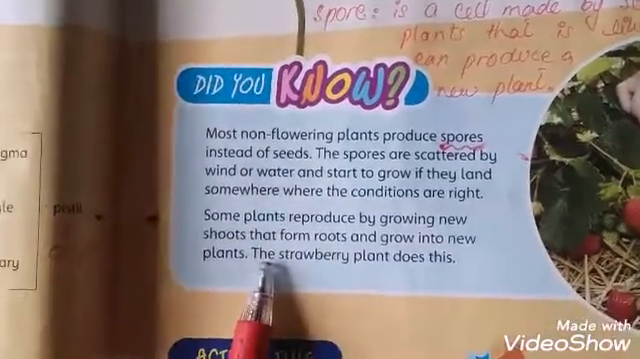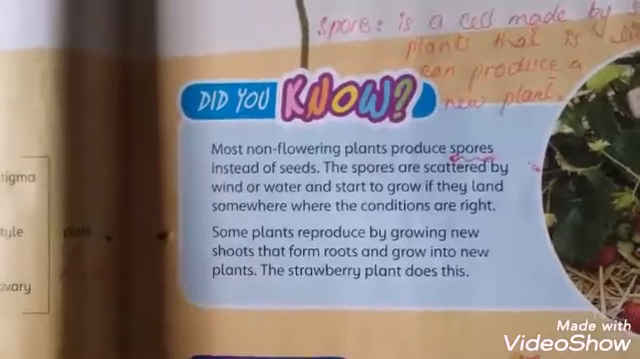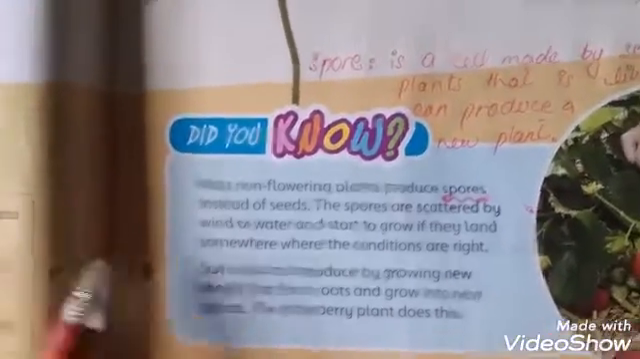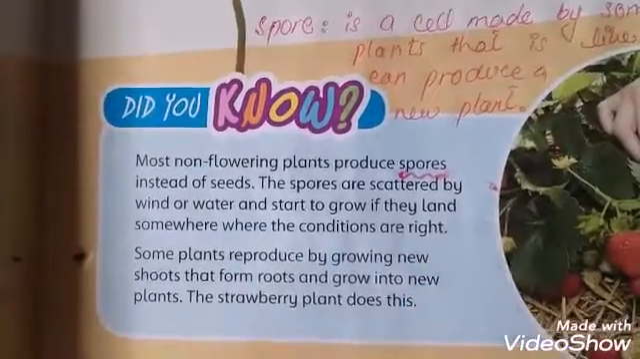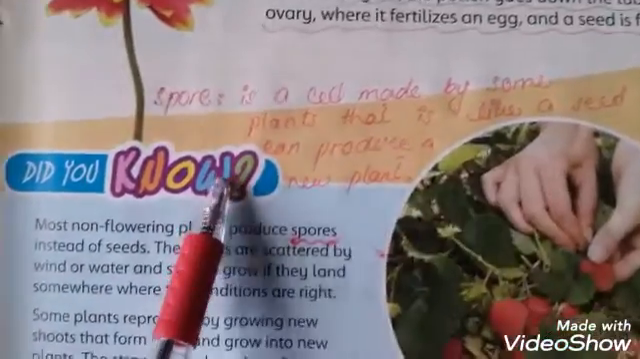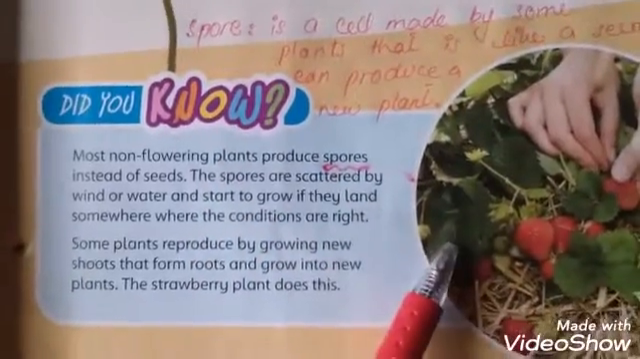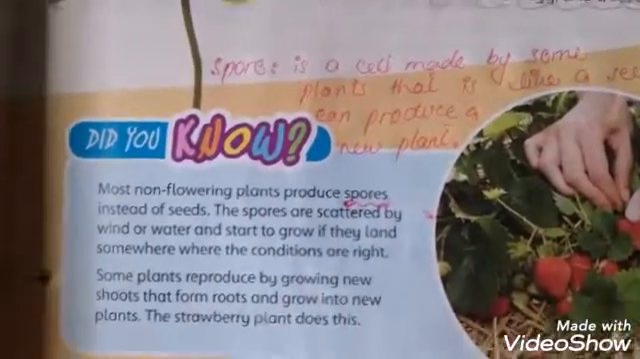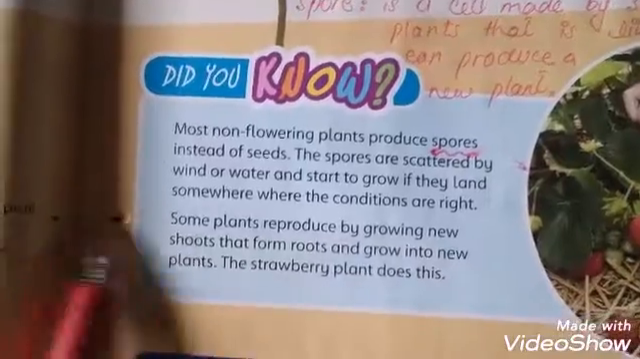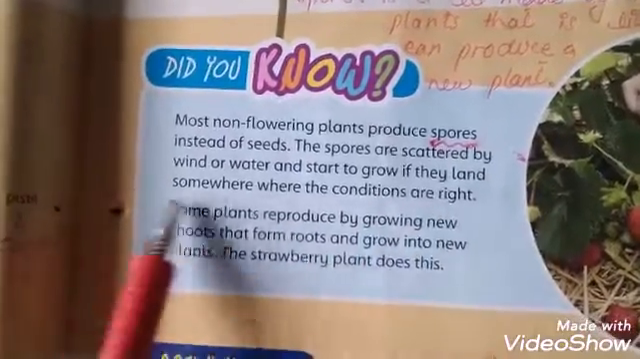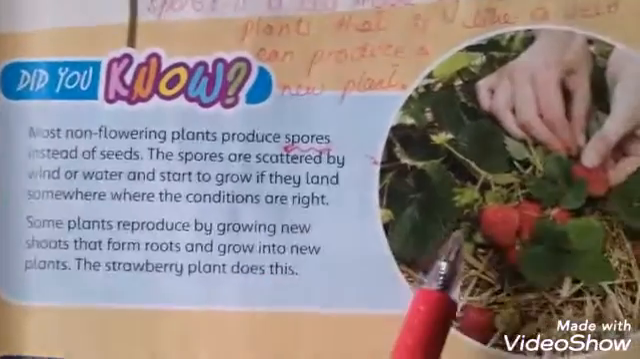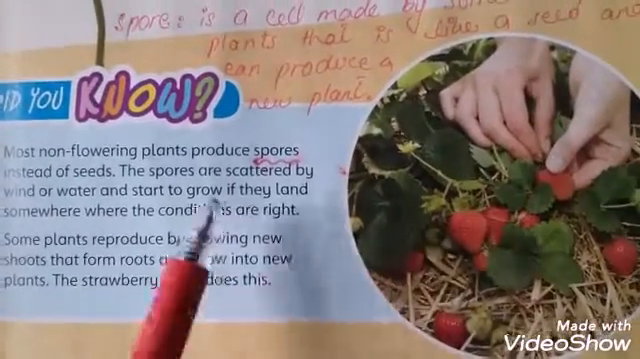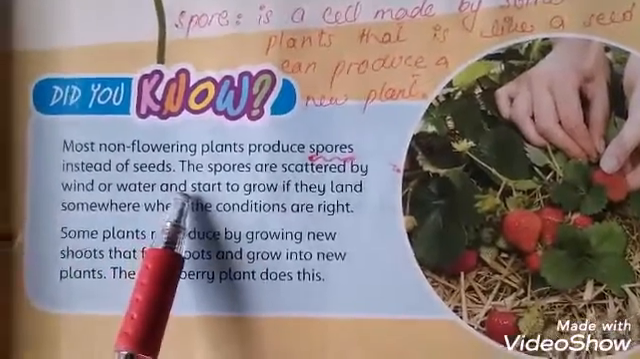Students, some non-flowering plants produce spores, because in flowering plants reproduction takes place only in flowers. But in non-flowering plants, reproduction takes place by spores. A spore is a cell made by some plants that is just like a seed and can produce a new plant. Spores are scattered by wind or water, and start to grow if they land somewhere where the conditions are right. So how are spores spread? Spores are spread by the wind and water.